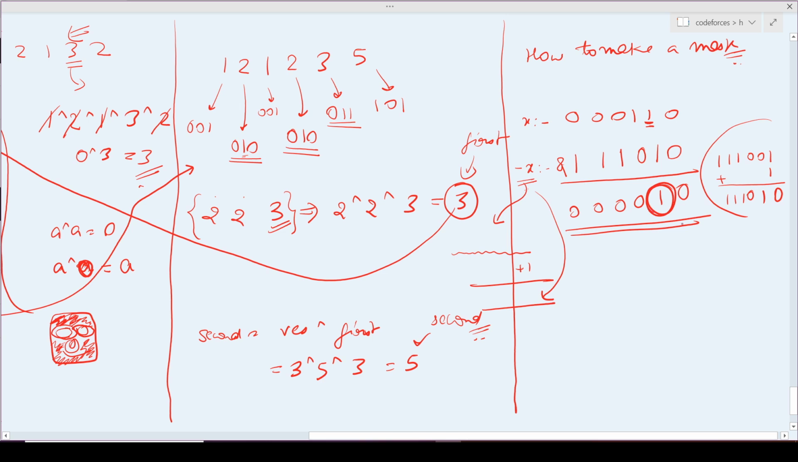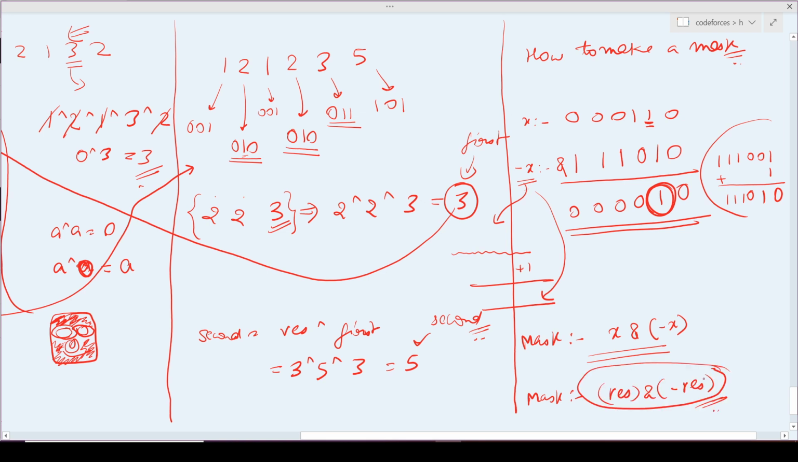So to obtain the mask, the strategy is to use X and minus X. In our case, we want to obtain the mask of the result, so we will do result AND minus of result. By this we will obtain the mask, and then we will check our whole array which I showed you here, check all those elements which have their particular set bit as 1, and do XOR of all these elements, and I will get my first number.